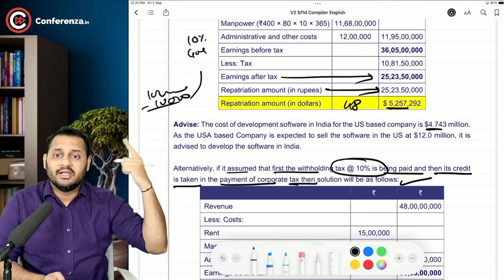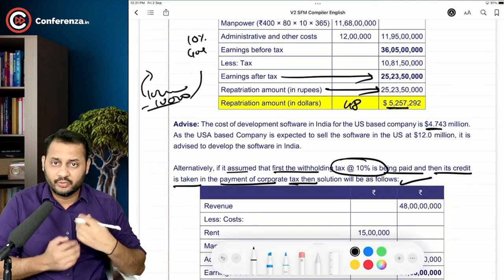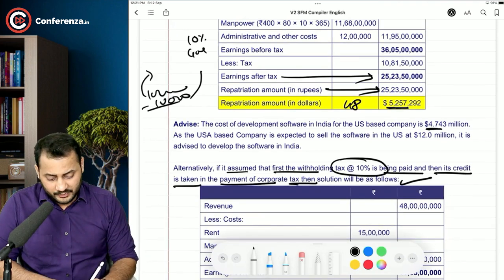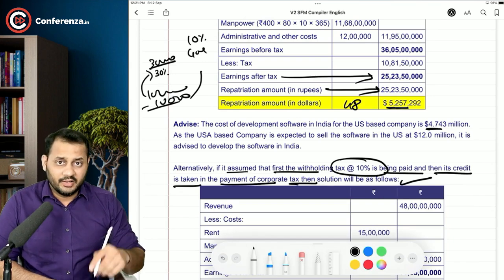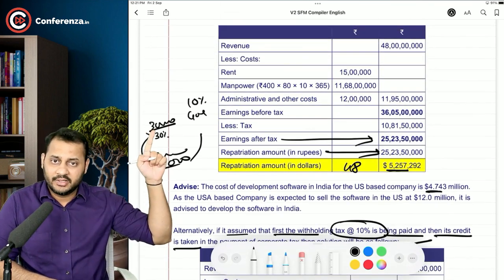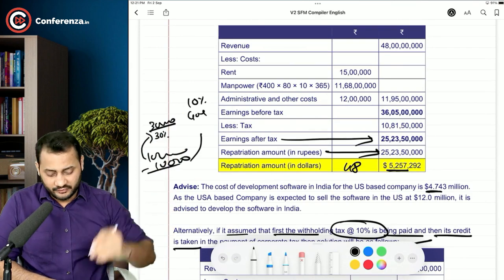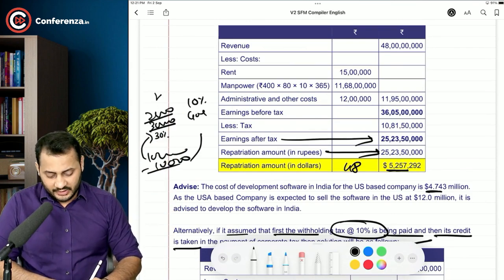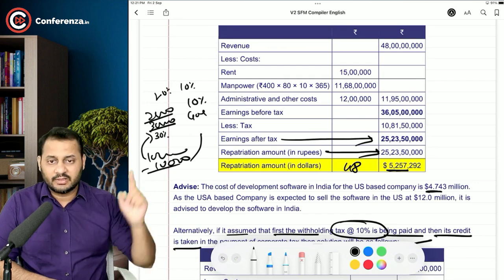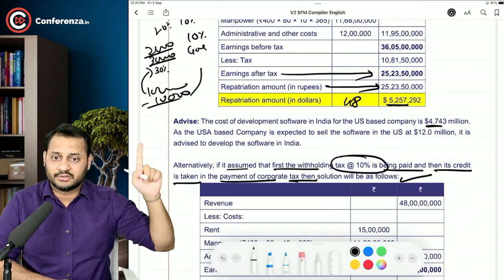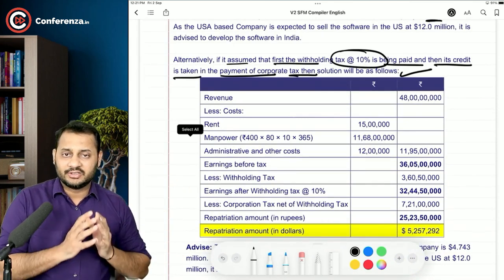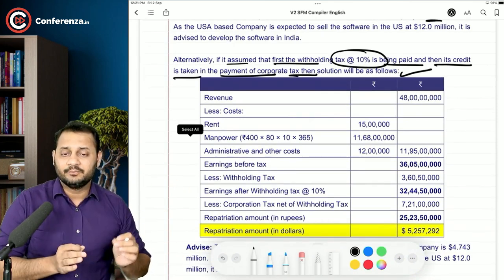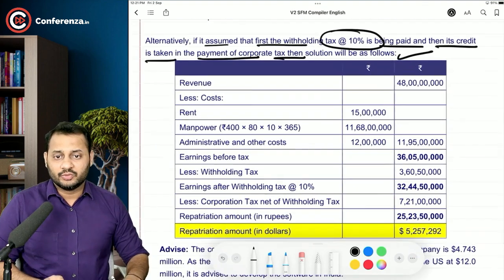And at the time of filing the ITR, if 1 lakh rupees is my total profit only, what will happen? I will pay 30% tax on that, let's say, and that comes to 30,000 rupees. But the problem is, this is the liability and I have already paid 10% out of it, so I will only be paying 20,000 now. So 20% and 10% is the bifurcation. This is how practically it happens. Now in the third alternative, institute has given the answer exactly like what happens in India. So let's have a look.